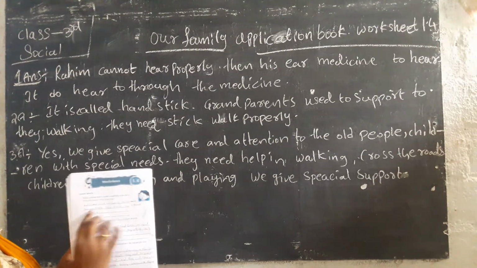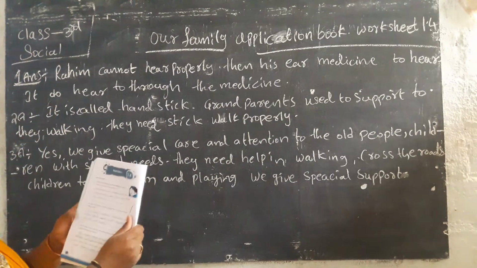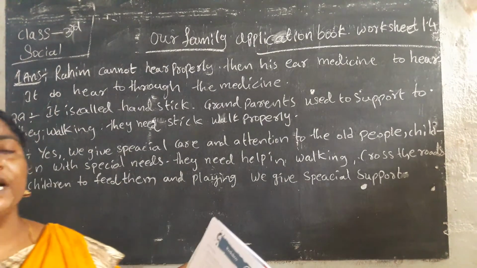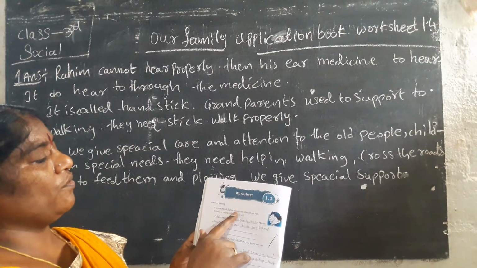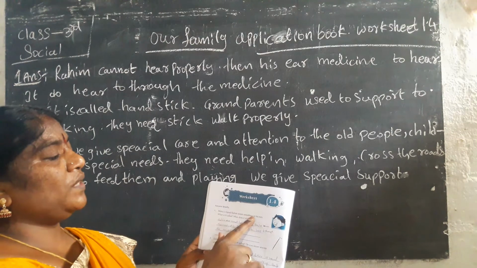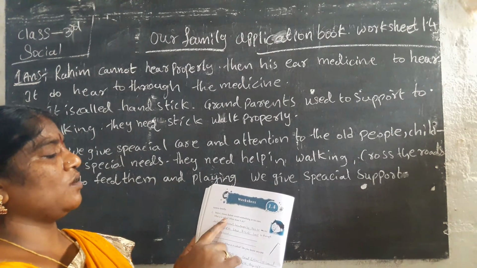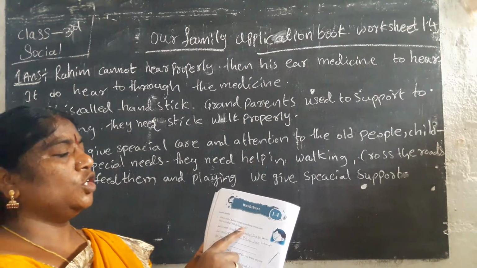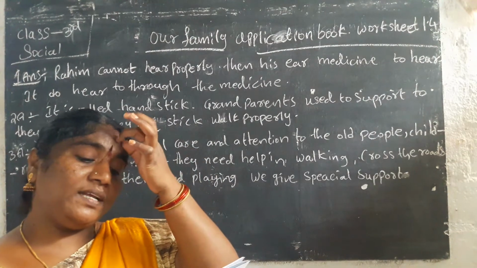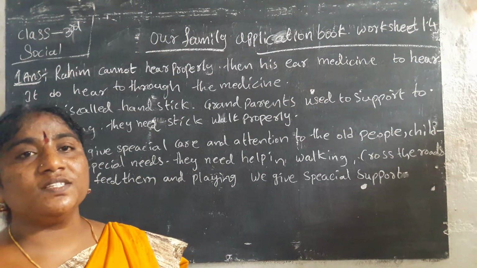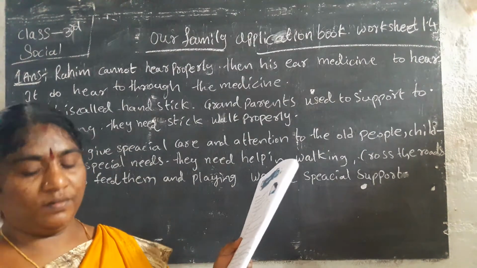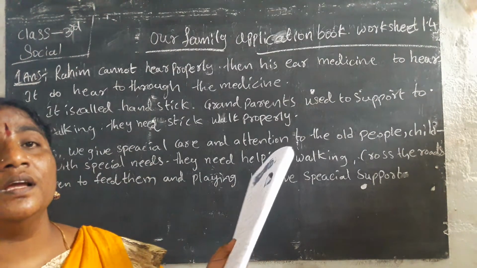I wrote only the answers on the board. I will repeat and tell the question. Manu's friend Rahim wears something in his ear. What is this called? It is an ear machine.